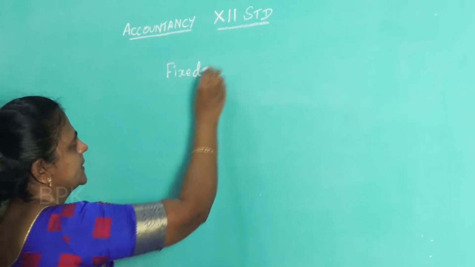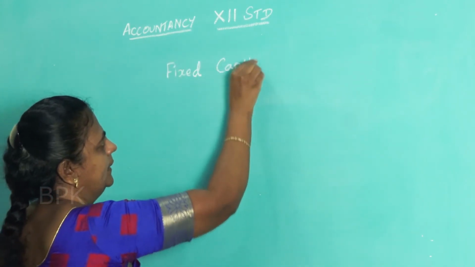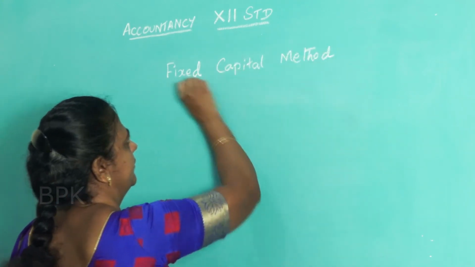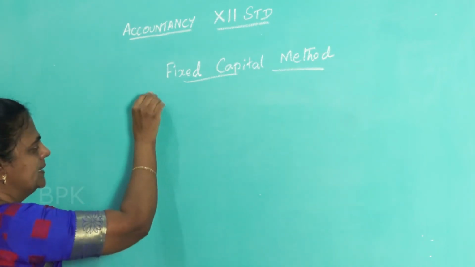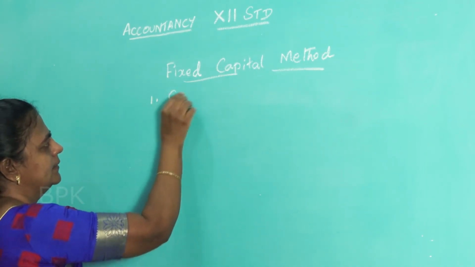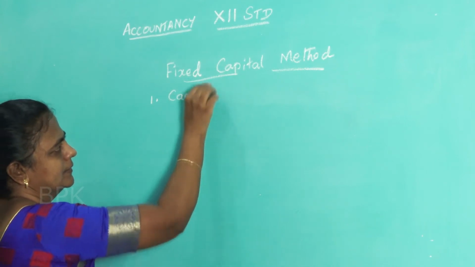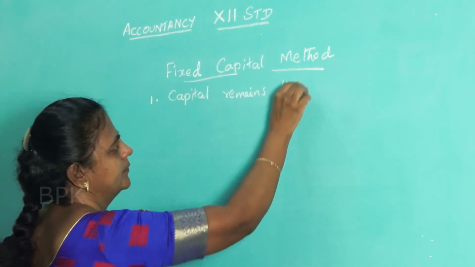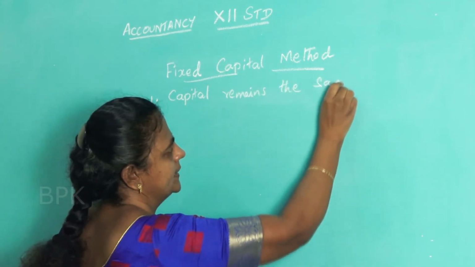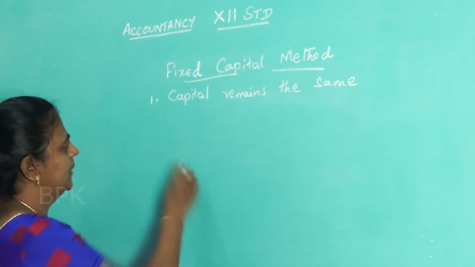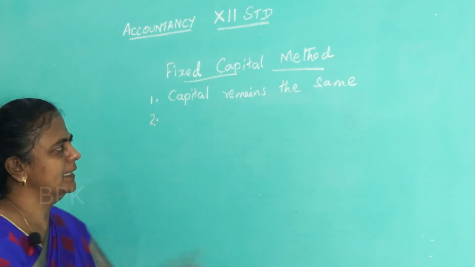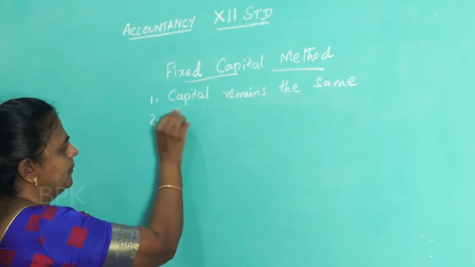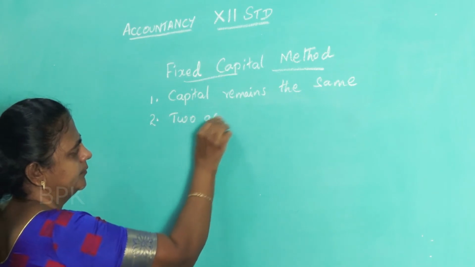Fixed capital method. As I already said, capital remains the same. Capital is fixed, it does not change. Here we are going to prepare two accounts.